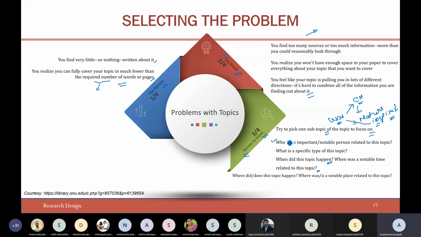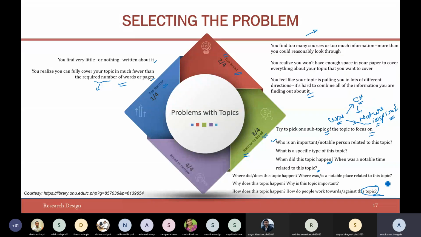Where does the topic happen, or where was the notable place related to this domain? Why does this topic happen? Why is this topic important? How does this topic happen, and how do people work against this topic? You can simply replace the word topic with your narrow problem statement, and as you start exploring the answers, you will be able to broaden it.